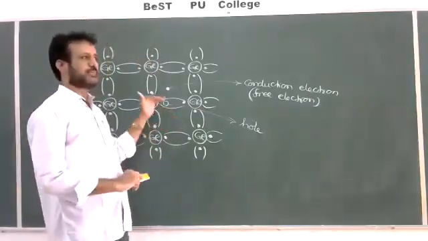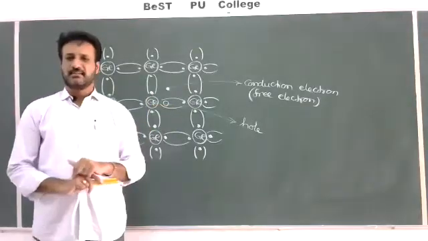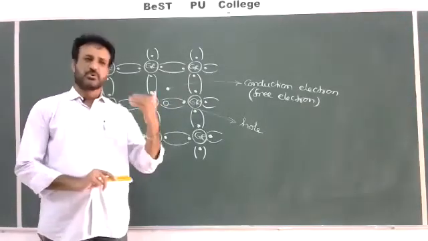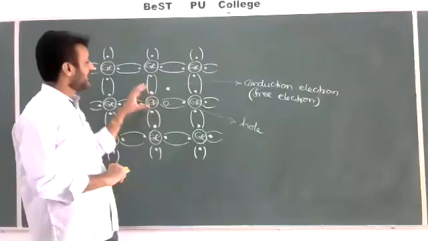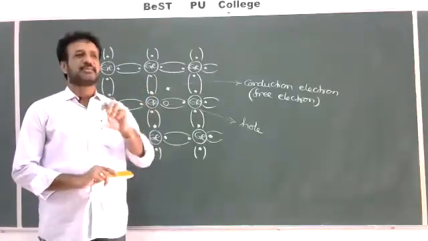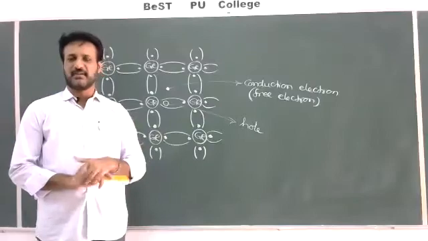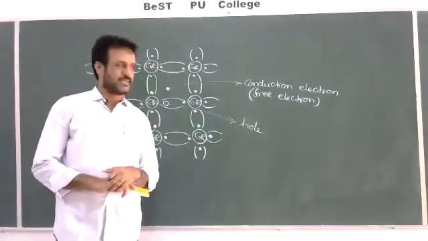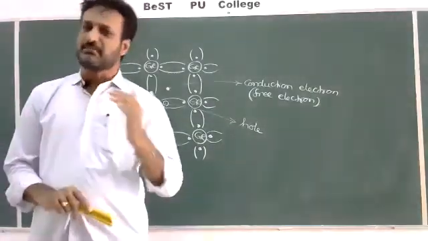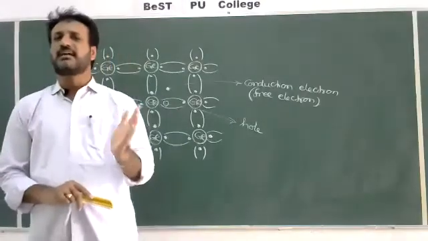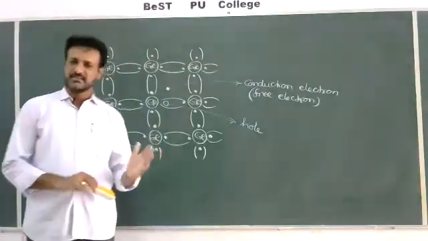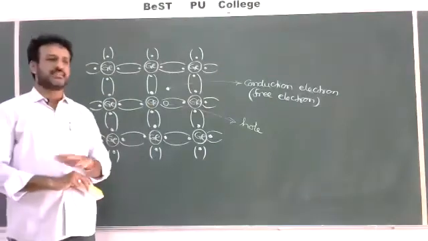So the more bonds break, the more electrons available. More electrons available means more holes also available. If 10 bonds break, then 10 free electrons, 10 conduction electrons, are available, and 10 holes are also available. That's why in a pure semiconductor, the number of electrons and the number of holes are both equal. The current due to electrons and the current due to holes are also equal.